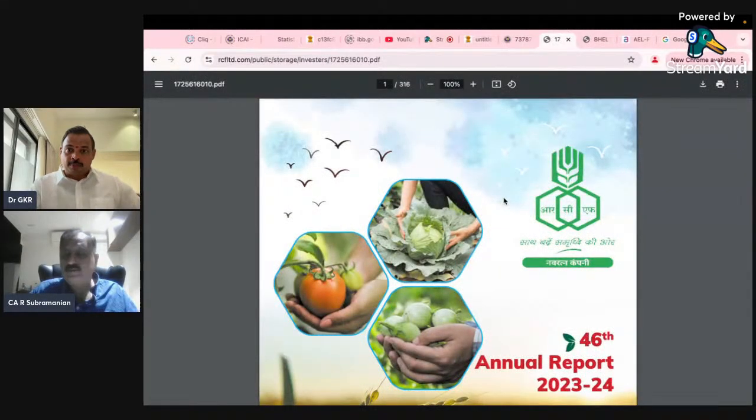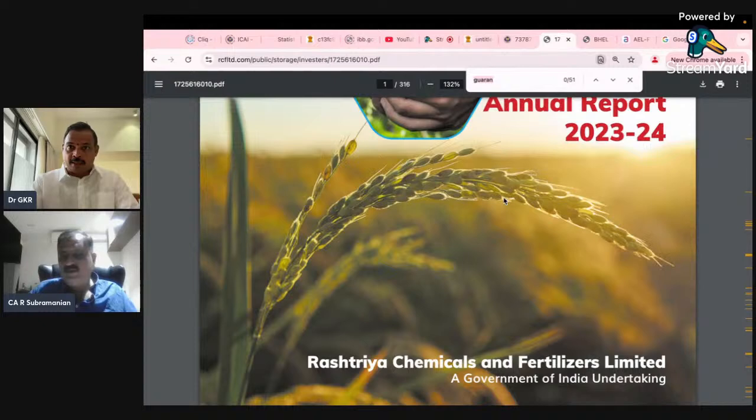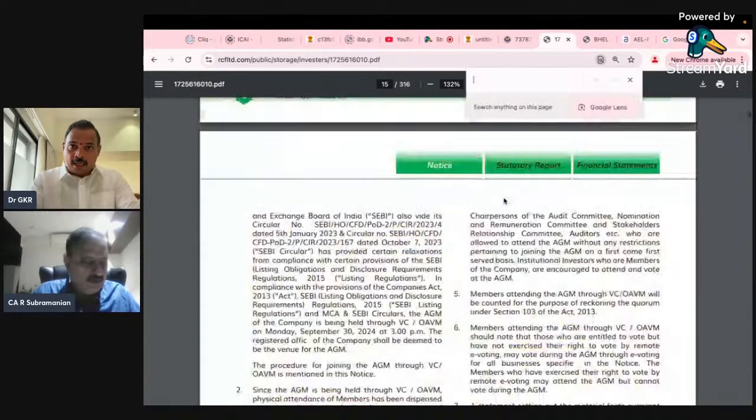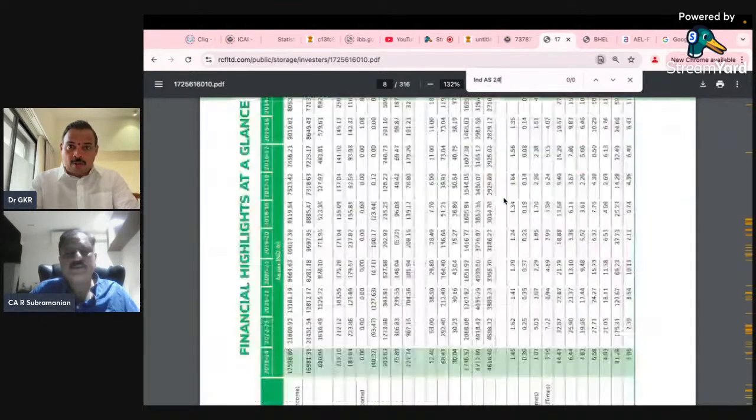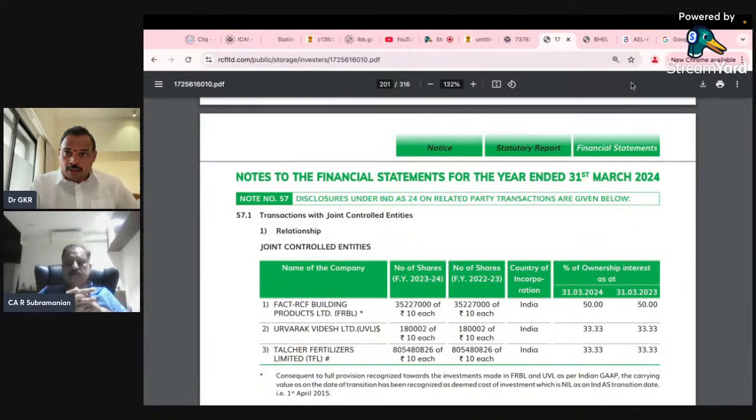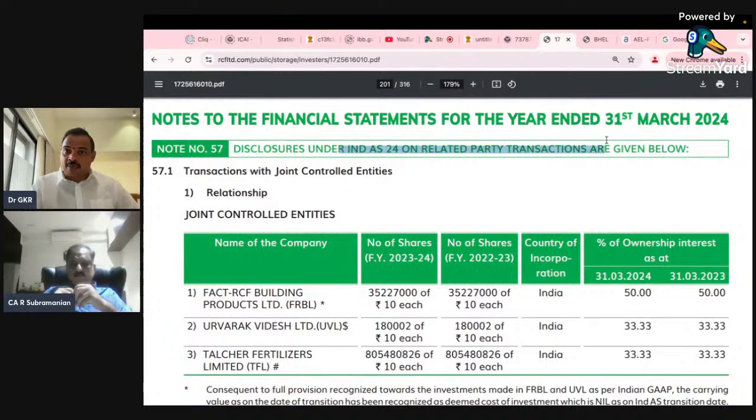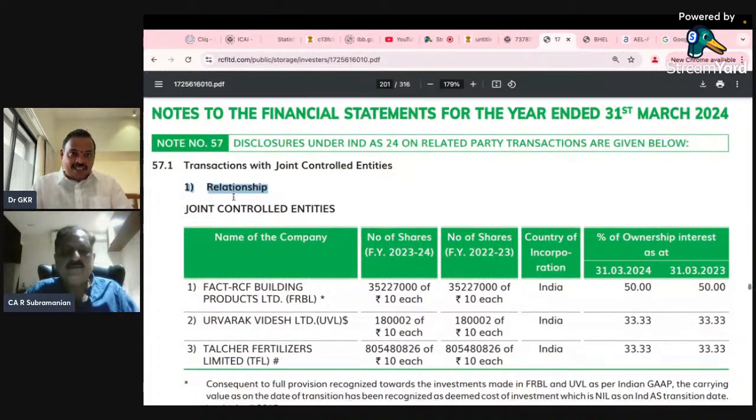So the name of the company is Rashtriya Chemicals and Fertilizers Limited. Here I will take you to the Ind AS 24 notes. If you look at note number 57, disclosure under Ind AS 24, related party transactions. Please look at the first one. They say relationship. First relationship.